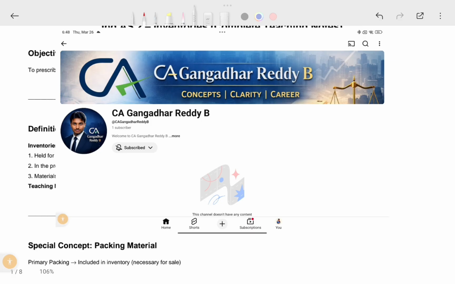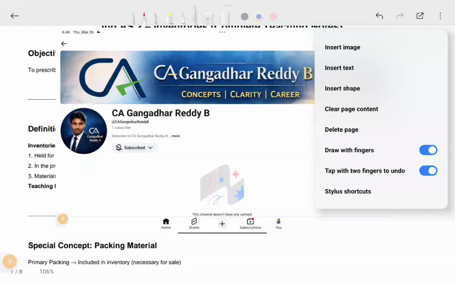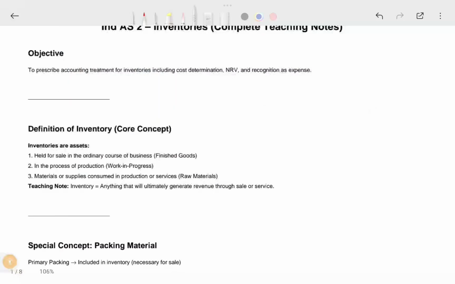So now coming to Ind AS 2, the standard plays a very critical role because inventory directly impacts profits. Even small mistakes in valuation can significantly overstate or understate your profits. So in this session, you will not just learn the theory, you will understand how inventory is valued, where mistakes usually happen, and how questions are asked in the exams.